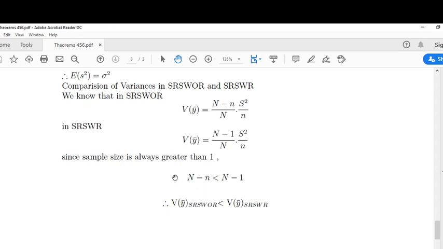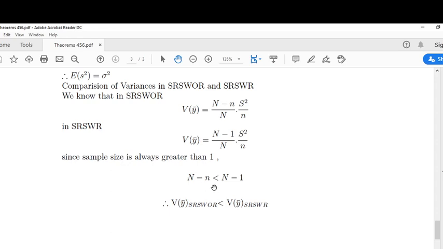Since the sample size is always greater than 1, suppose we take capital N as 5 and small n as 2. Capital N, 5 minus 2, this is 3. Similarly, 5 minus 1, this is 4.